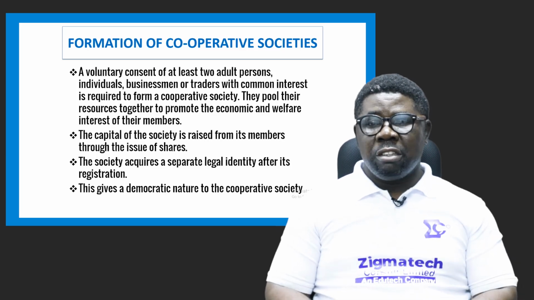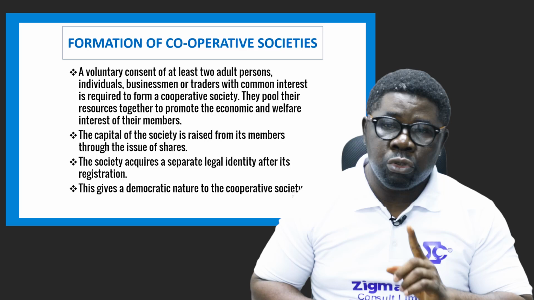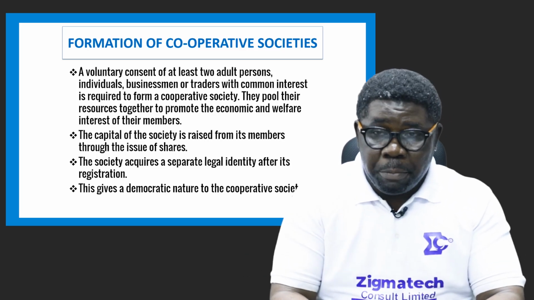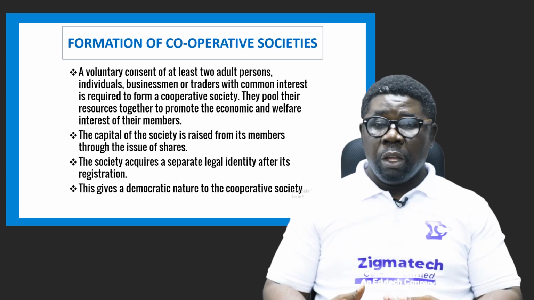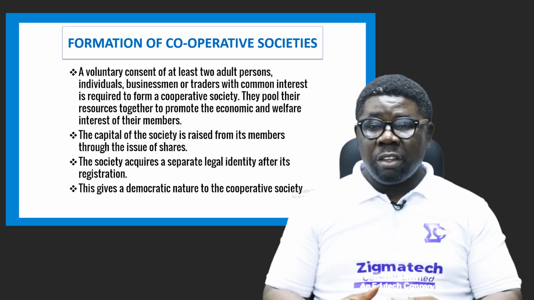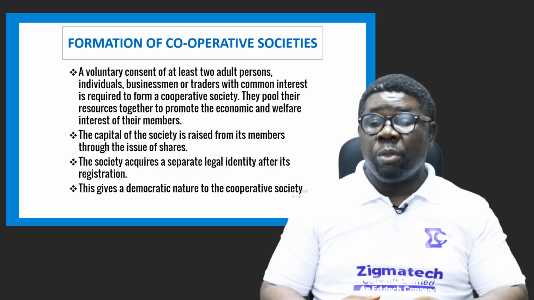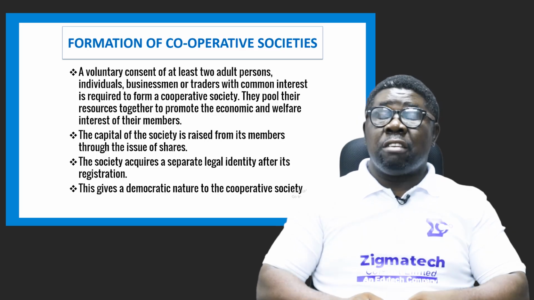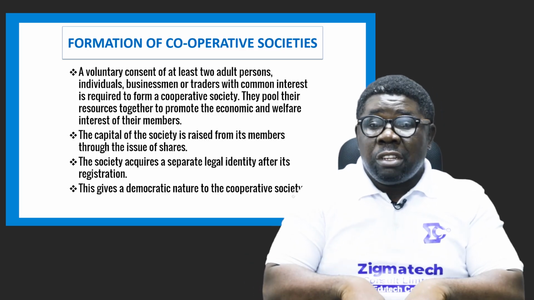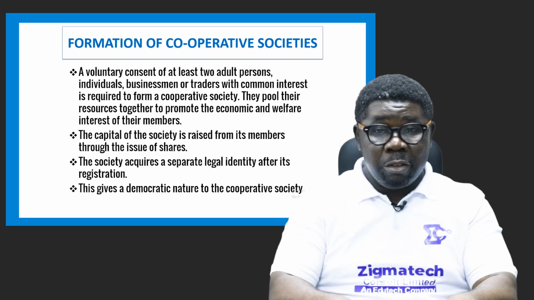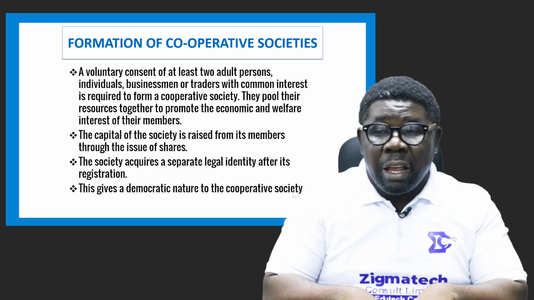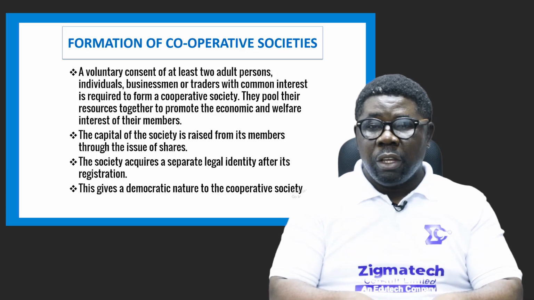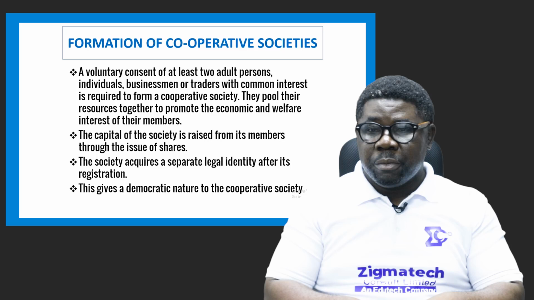The capital of the society is raised from its members through their issue of shares, through their members' contribution and participation. They raise capital, okay. The society acquires a separate legal entity after its registration. They exist as a perpetual person. They exist as an individual because they are registered as a limited liability company. Wow, can you imagine that? Their liabilities are not extended to their members' private properties. No, they have a legal entity, okay?